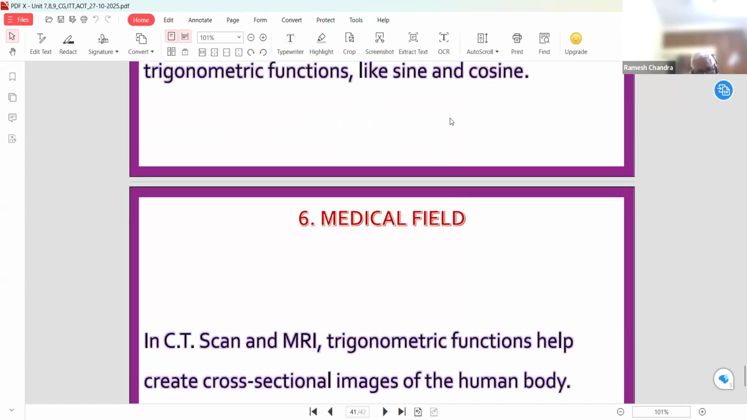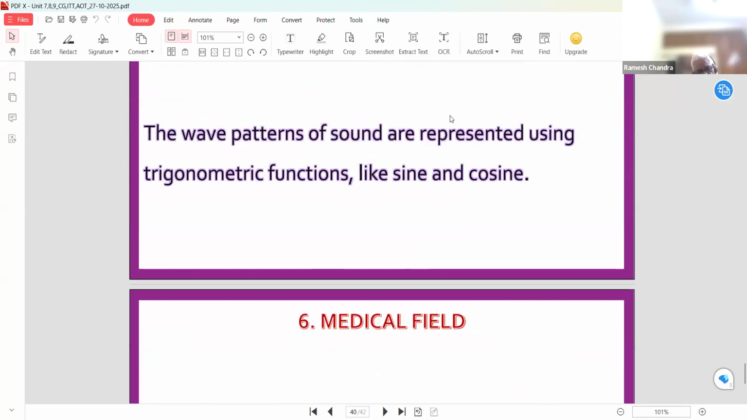So these are some important things which we discussed in coordinate geometry, as well as in the introduction to trigonometry, as well as some applications of trigonometry.